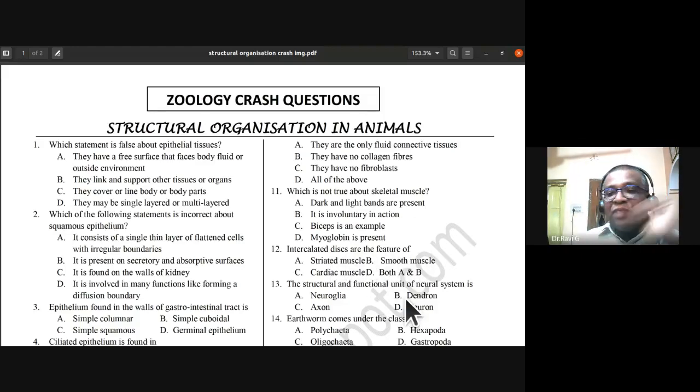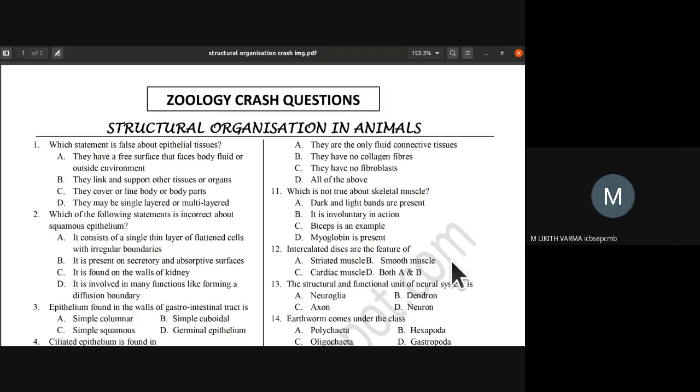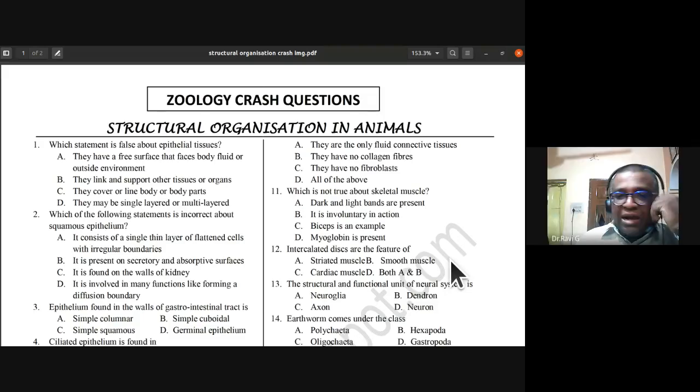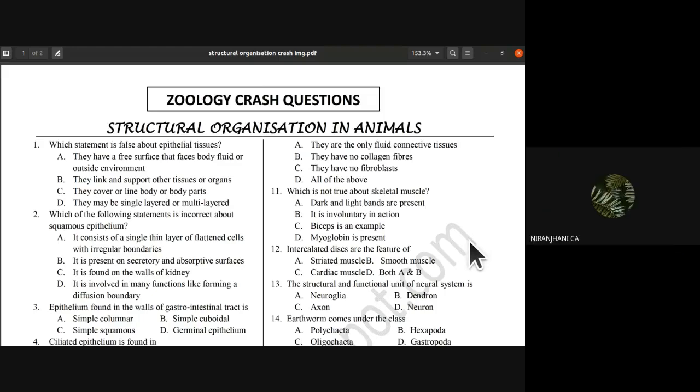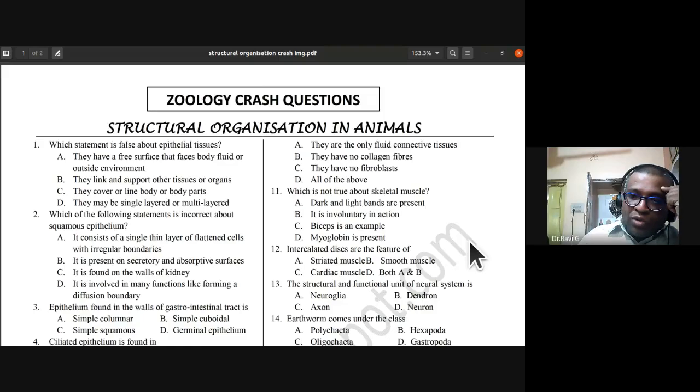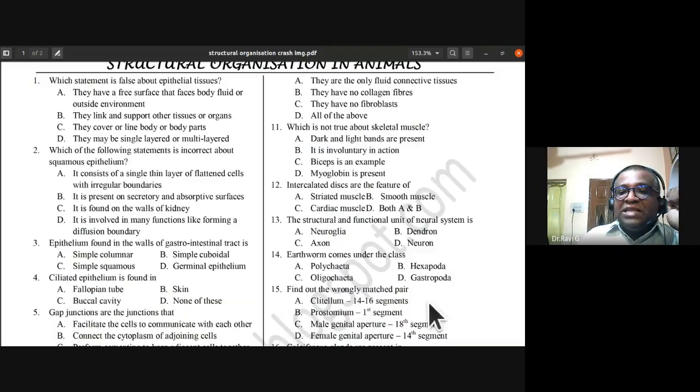Intercalated discs are the feature of striated muscle, smooth muscle, cardiac muscle, or both A and B. Cardiac muscle. Cardiac muscles have these intercalated discs, which are also called communication discs, isn't it? Next: the structural and functional unit of neural system is neuron. D is the answer. Neuron is the answer.